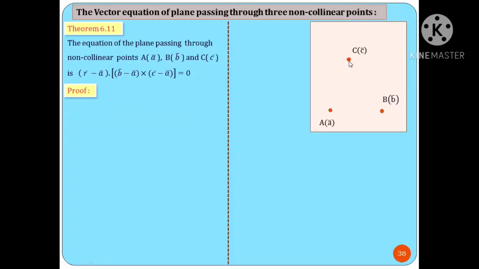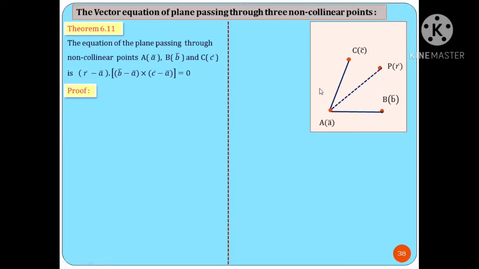By our choice, we take one more point in this plane as P of R bar. Check here, one more point is taken, P of R bar in the plane. I am taking here vectors from the starting point A, that is AB bar, AC bar and AP bar, as three vectors.